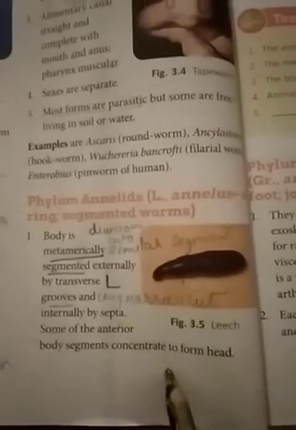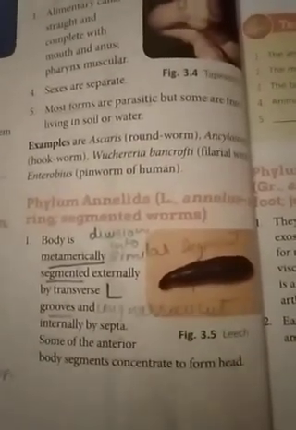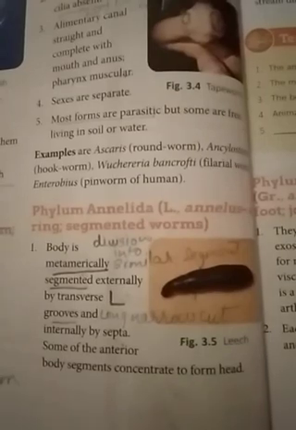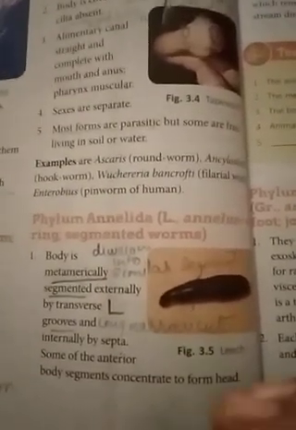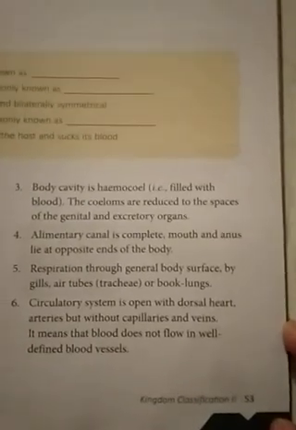Some of the anterior body segments concentrate to form the head. Concentrate means they come closer. It seems that they have come closer and they form the head. Okay, now come to page number 53 of your textbook.